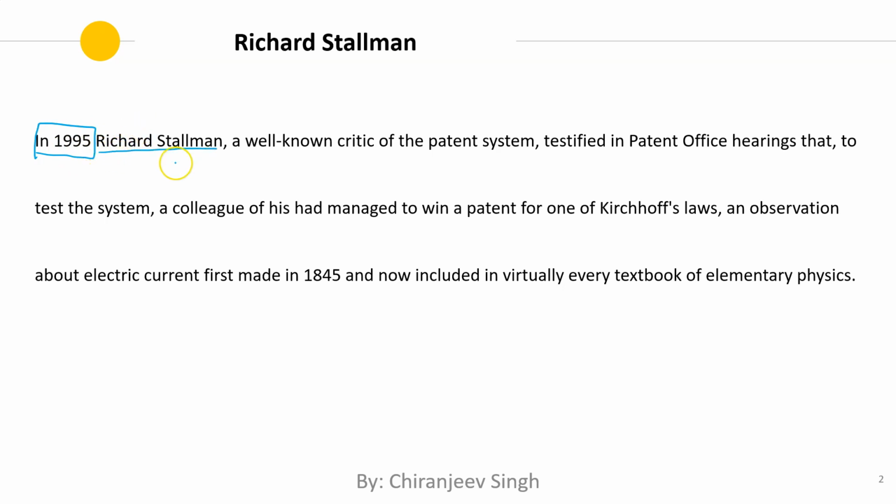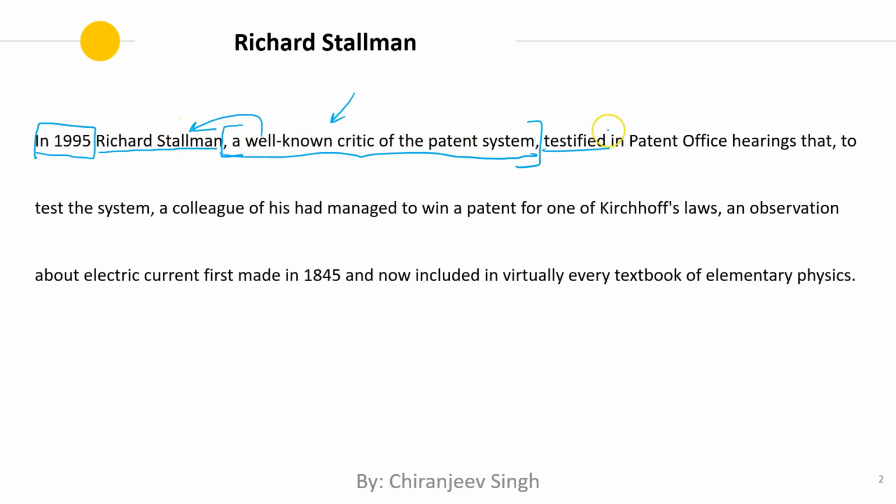Richard Stallman. So now we come across a noun, so most probably it's going to be a subject, right? Then we read a comma, "a well-known critique of the patent system", and then we see that there are two commas enclosing it. Now it makes sense to say that this is essentially non-essential information about Richard Stallman. So we will associate these two commas together. Now once we are over with these commas, we see testified. So we know that Richard Stallman testified. There is no comma between these two because these two commas are for this modifier.